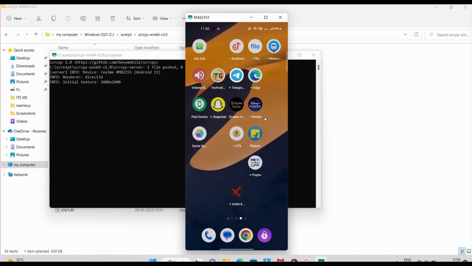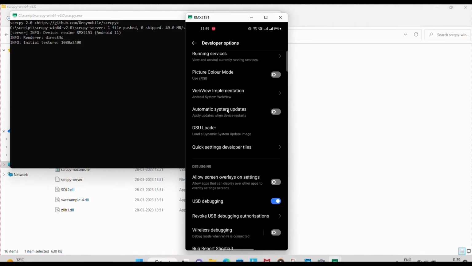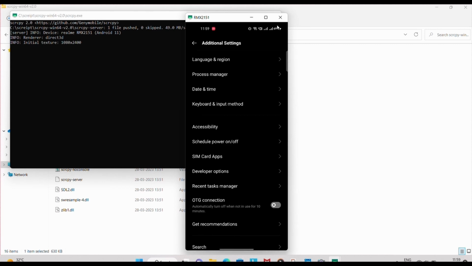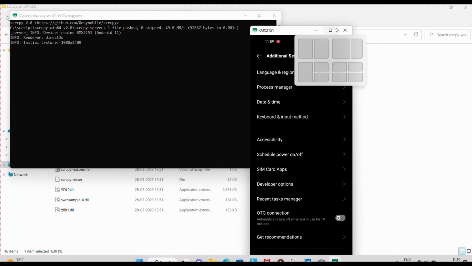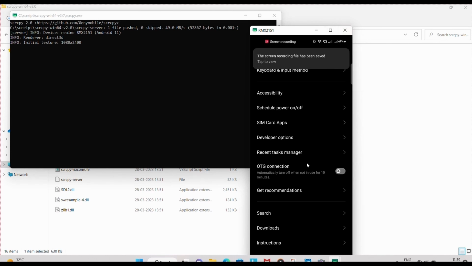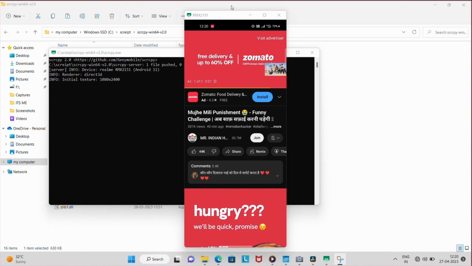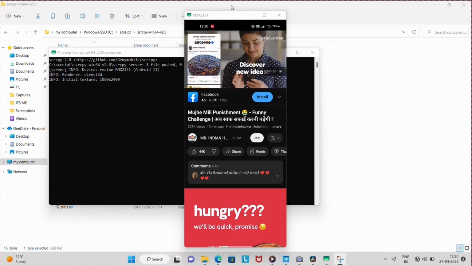After that, open the folder and run as administrator, as I am doing. After running as administrator, it will be directly connected to your phone, and your phone display will be displayed on your system. You can do anything on the phone, which will be shown on your display. You can play anything. You can also play YouTube on it, and you can control your mobile using your mouse.